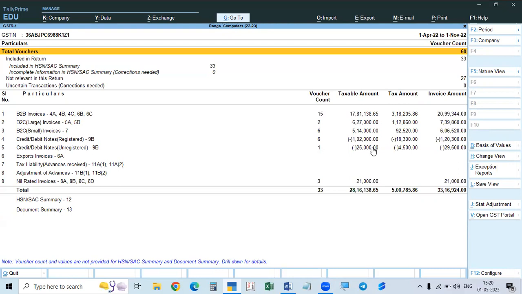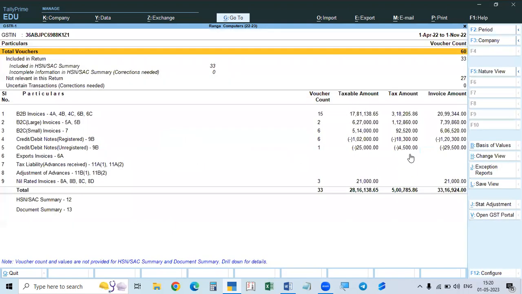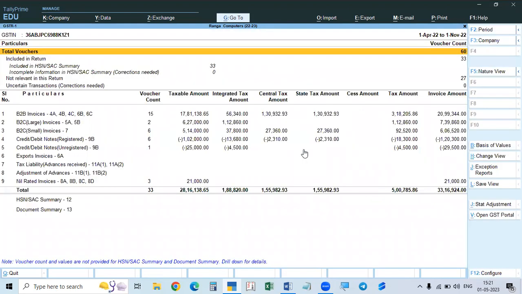In such a case, we have to go to F12. You can click F12 or see it at the bottom right side. F12 configuration means the options will be related only to the page which we have open. Here we are in GSTR1, and it applies the same for 1, 2 or 3B. If you go to F12, it will show options regarding these taxes only. See, show tax types in separate columns. Yes, and save it. See, all the taxes are shown: integrated tax, central tax, state tax, everything it will show.